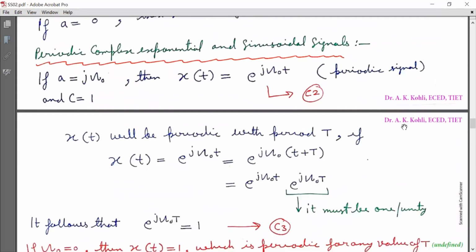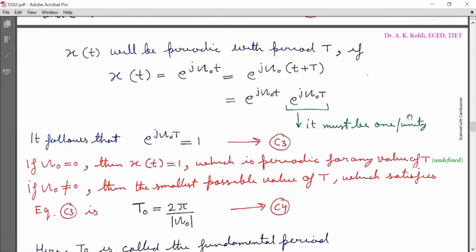Now we will discuss periodic complex exponential and sinusoidal signals. If a is equal to j Omega naught, then x(t) is represented as e raised to power j Omega naught t with c equal to 1, and this is a periodic signal. Mark it as equation C2. Once more I repeat, if a is equal to j Omega naught and c is equal to 1, then x(t) is equal to e raised to power j Omega naught t. This is a periodic signal.